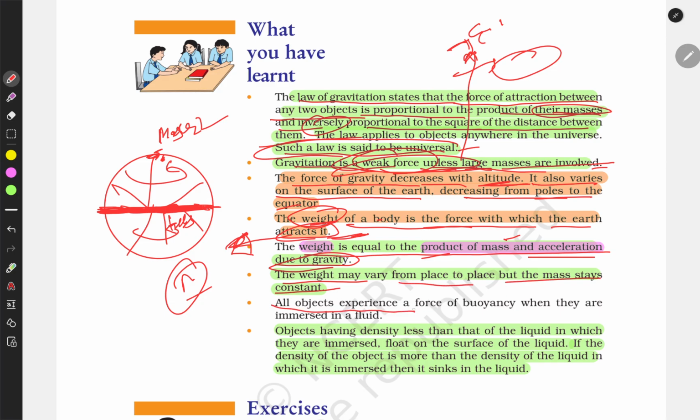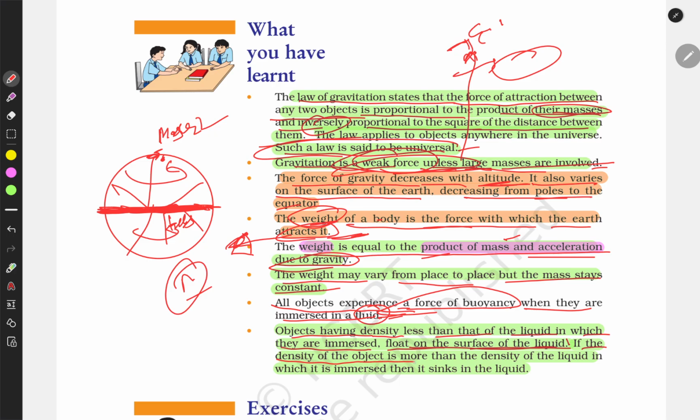All objects experience a force of buoyancy when they are submerged in a fluid. An object having a density less than the density of the liquid in which it is immersed floats on the surface of the liquid. If it has a density less than 1, it will float.